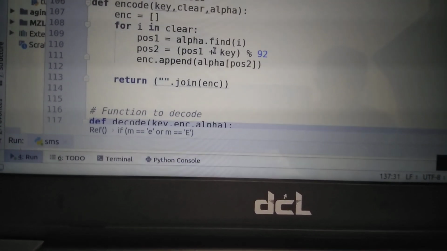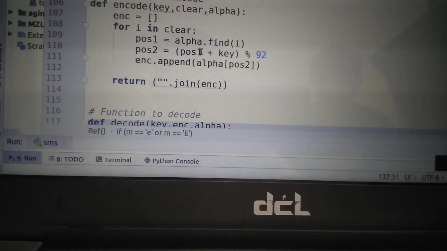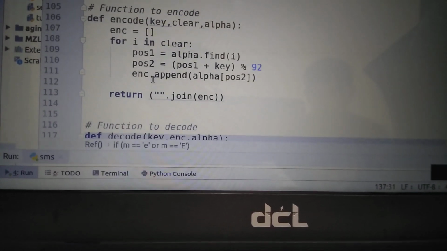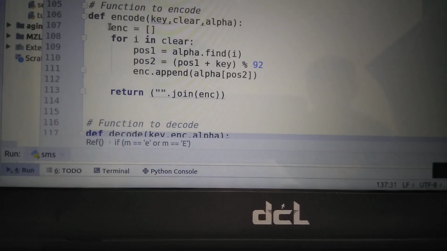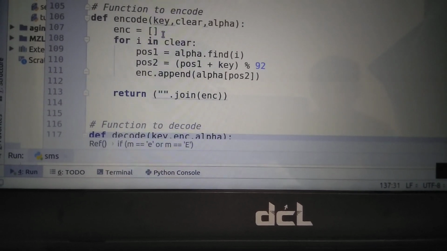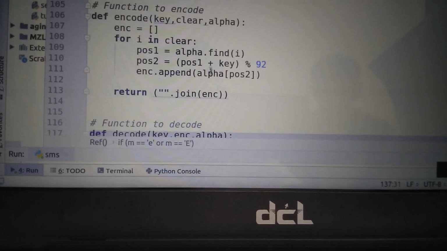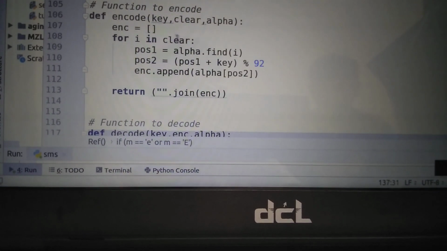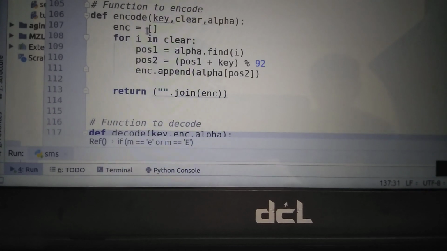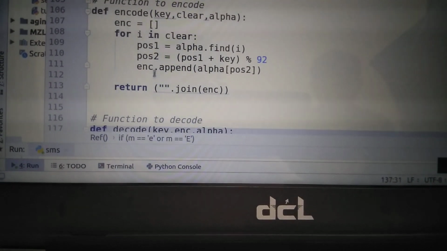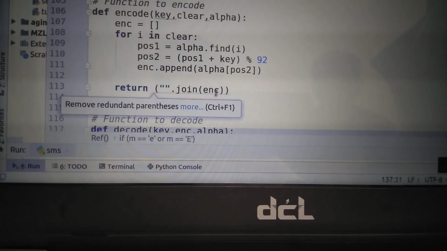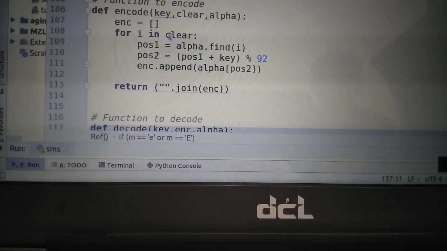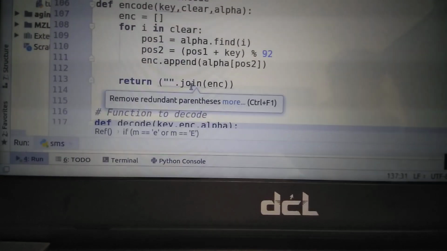I will also describe this in the output terminal; I am just describing the logic. Here enc.append, that means I declared an empty list enc, so that all the characters are shifted and appended. Encrypted characters are assigned to the list, and after returning all of them as a list, I have to join, so I used the join function.